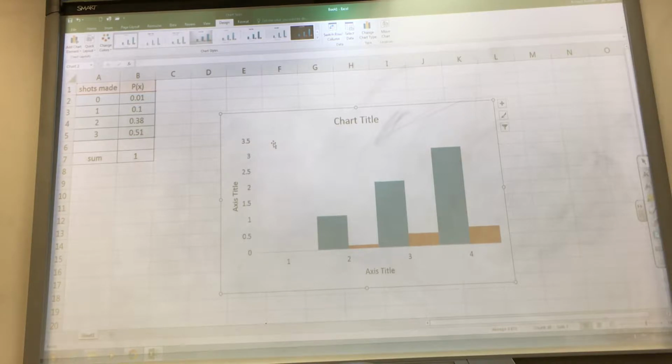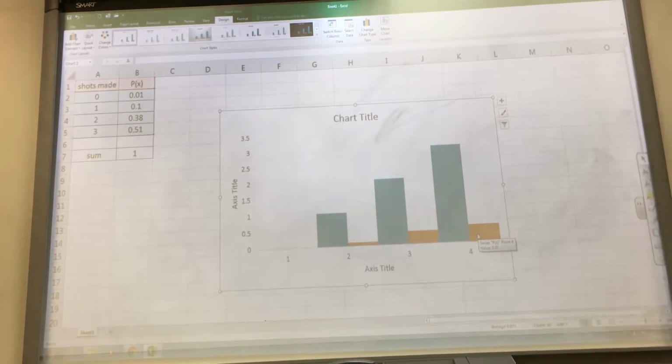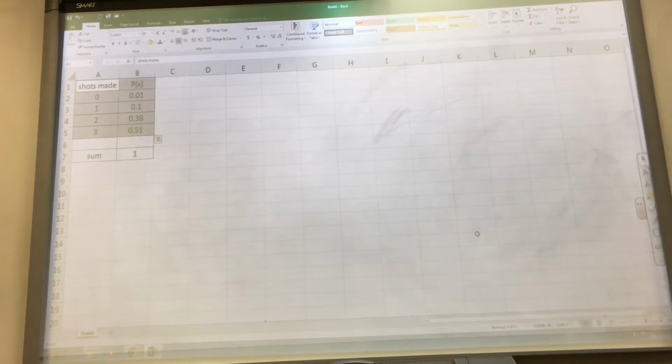They graph the shots. So I've got whole numbers here, 1, 2, 3, and actually 0. Notice here, this should say 0, 1, 2, 3, not 1, 2, 3, 4. That's another problem. Okay? So you're graphing the discrete numbers along with the continuous number probabilities. So that's what's wrong. So how do I fix that?